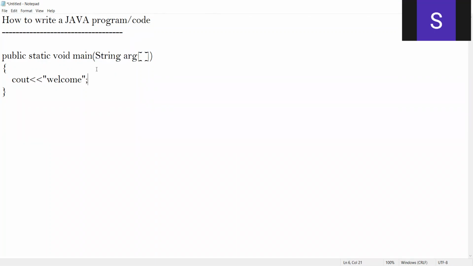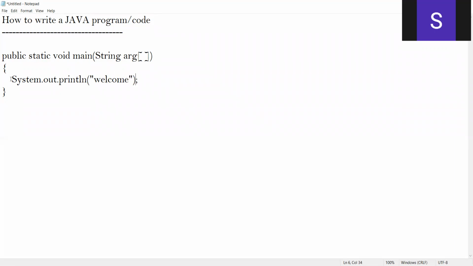That's fine. Now in C++, in order to print, I would use cout followed by the insertion operator. But in Java, this statement is replaced with System.out.println.